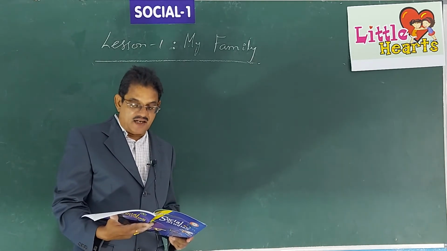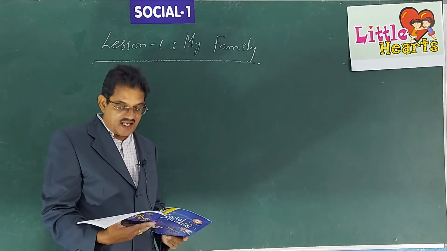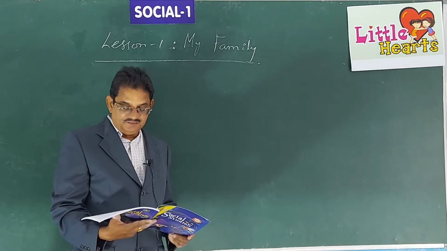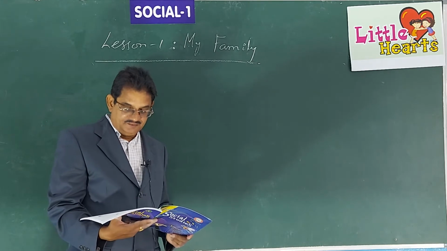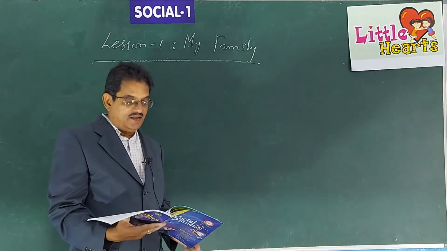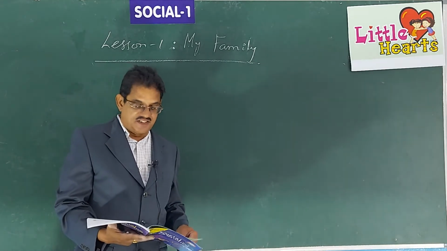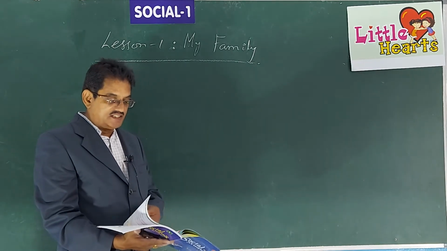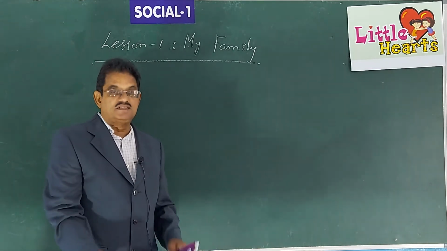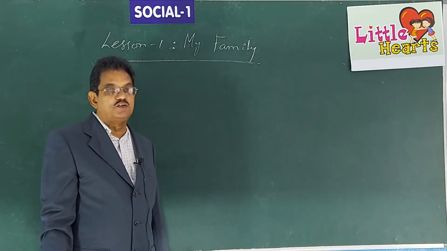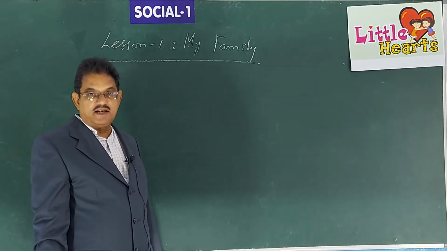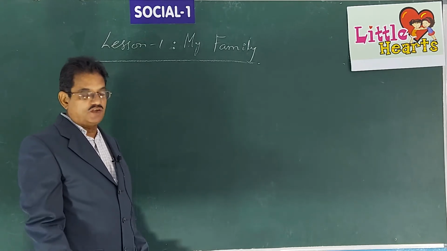Then, under D, you are given a matching exercise. Let us complete these exercises. We will be discussing these exercises. All this will be sent to you through WhatsApp so that you can copy those things in your classworks. Okay, children?